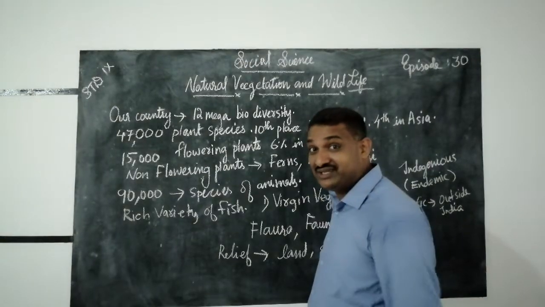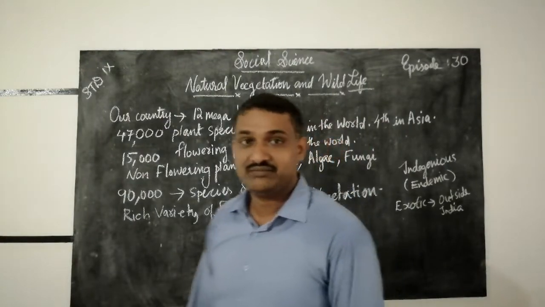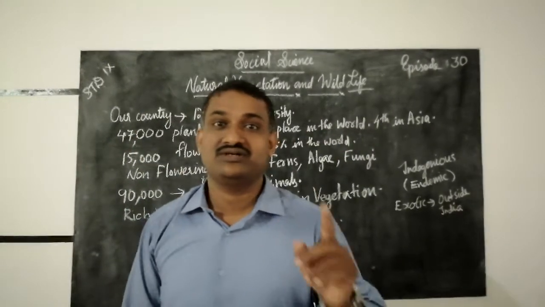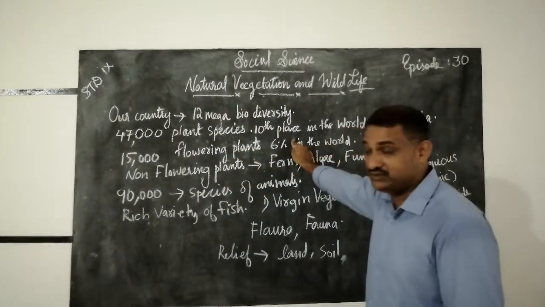That is great. And fourth in Asia, when we consider Asia, we go to fourth place for plant species.